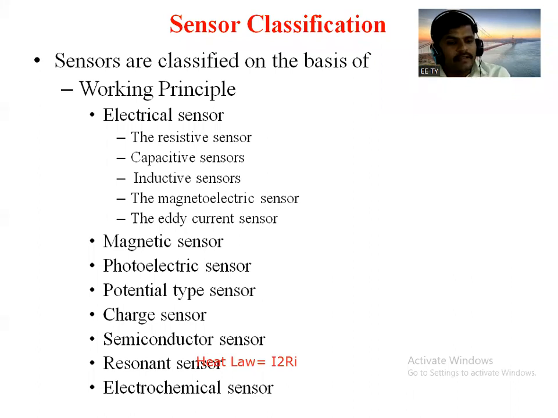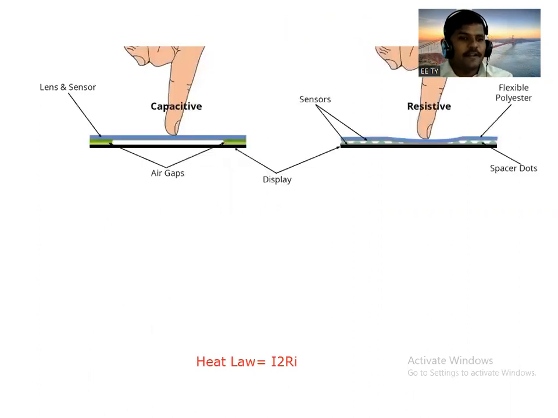Then semiconductor type, resonant type, and electrochemical type of sensor. Again, some depend upon working principle. There are different types of sensor like electric, magnetic, photoelectric, potential type, charge sensor, semiconductor type, resonant type, and electrochemical type sensor. Okay, see here it is a capacitive type sensor as well as a resistive type of sensor.